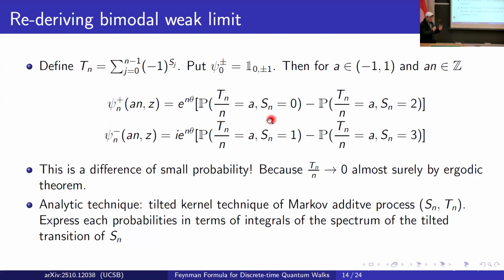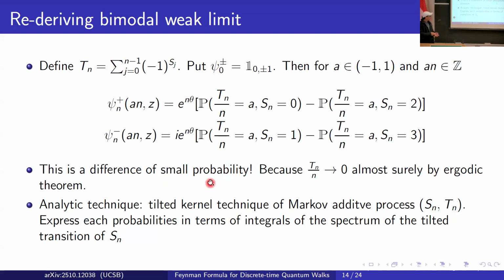This is not an ordinary difference of probabilities. It is a difference of very small probabilities, because Tn is a sum of Markov chain states. By the ergodic theorem, this will converge to 0 almost surely. So we are in a large deviation regime for all these probabilities. By the way, we have this an scaling because of the hyperbolic scaling that we want to take care of. So the point is, how can we deal with this difference of small probabilities?